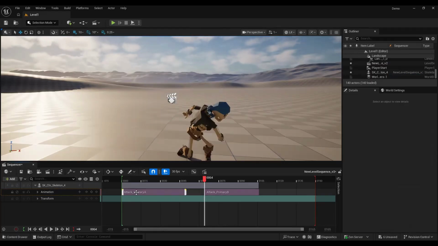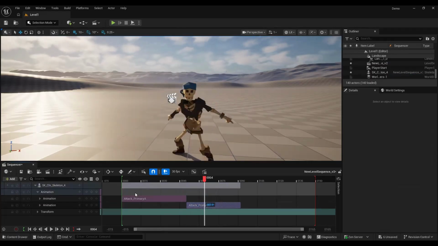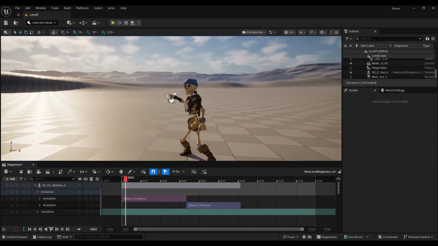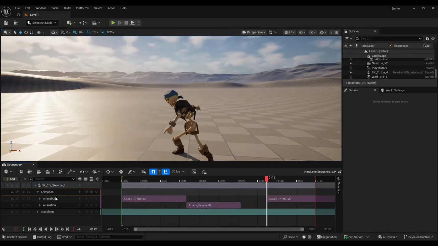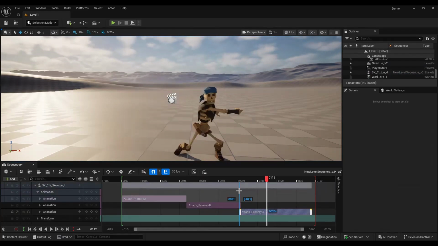Now, if you realize you have a timeline here, this is on the same timeline, but you can put it down lower. So now we could have attack A on one timeline, attack B on the next timeline. Then we can add a next one, primary attack C. This could come back on the same timeline, but I'll just make this simplistic, so I'll put them on 3 separate timelines.